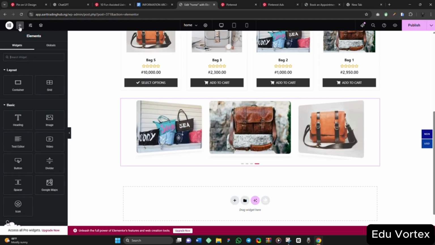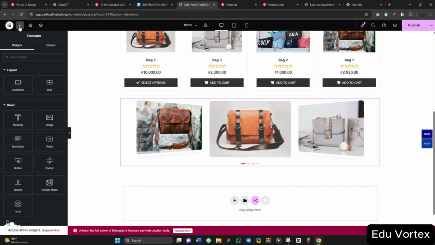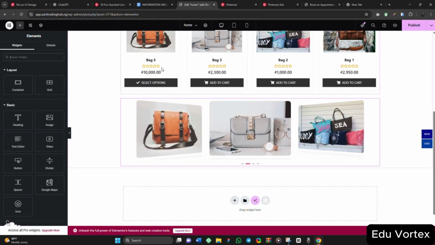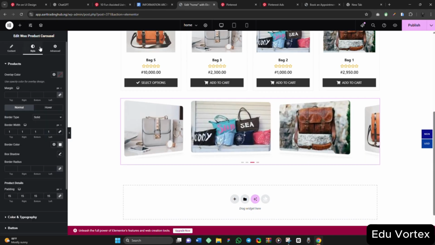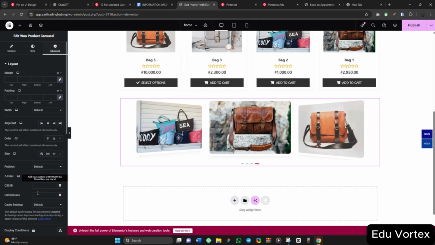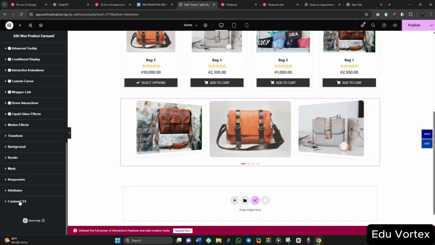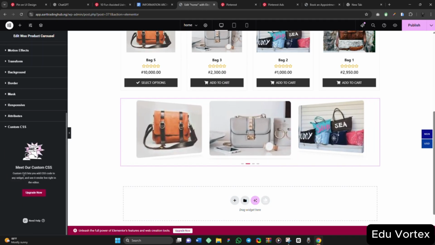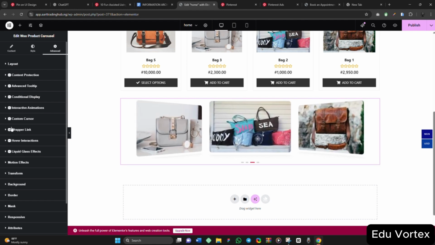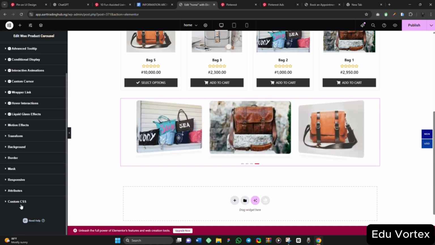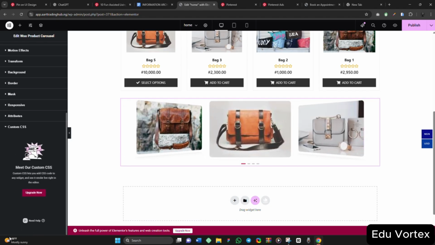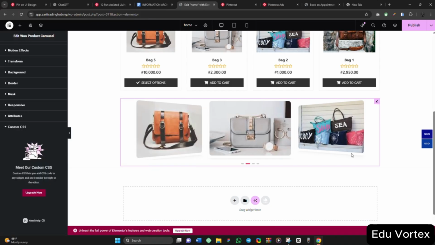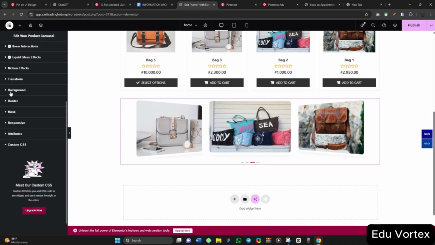Yes, that's what Elementor generally allows you to do, style anything to your taste. Even if you want to input code, if you know how to code, if you have anything you want to do with code, come to this advanced here, take it down, then come to this custom CSS. Then all you need to do is just paste your code in custom CSS, or you go to your theme to include your CSS. So that's how it works.